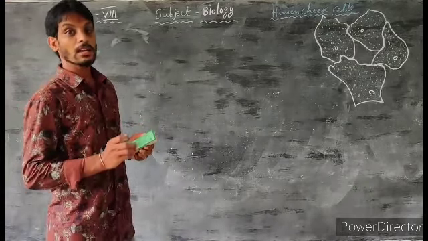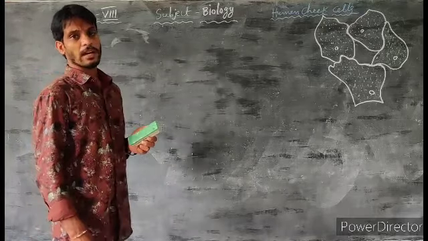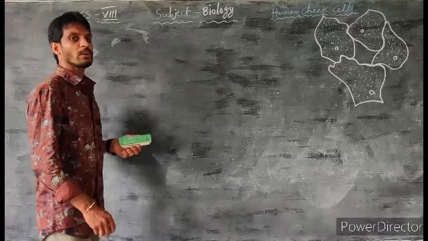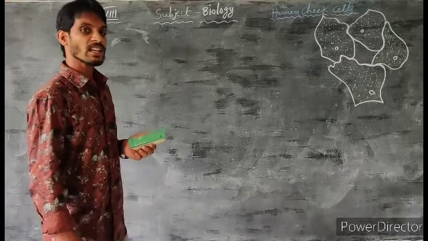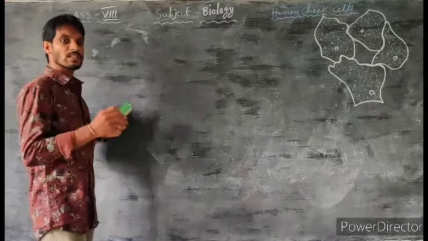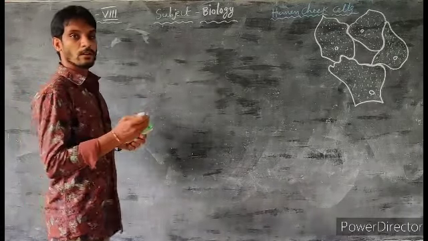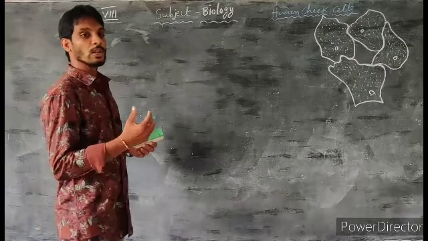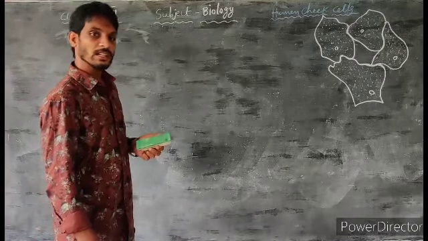Who discovered the cell? The cell was discovered by Robert Hooke in 1665. In which year did Robert Hooke discover the cell? In 1665. He first observed the cell in a thin slice of cork. Actually, cell is a Latin word. It means little room. So the cells appear like a little room.